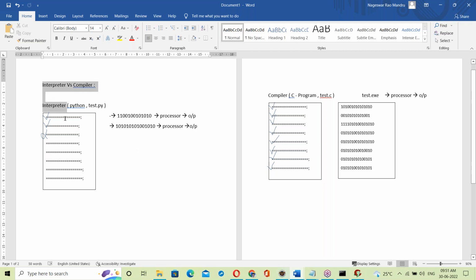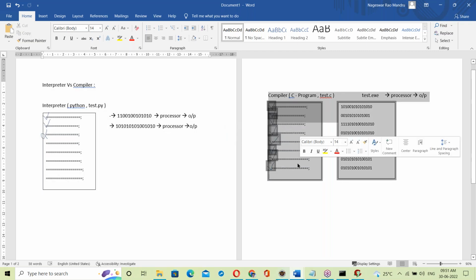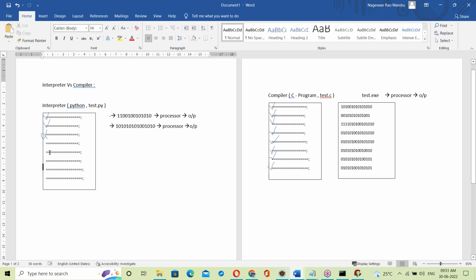See, in this page expand interpreter. In this page expand compiler. What's the difference you observed here and here? Two pages, with a visual showing the difference. See that visual. In the first page and second page, what's the difference you observed?